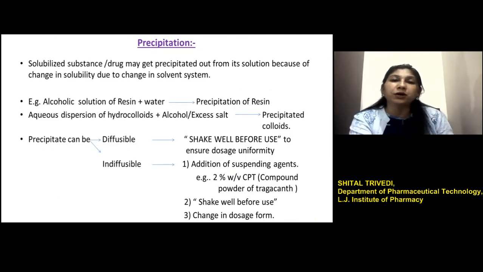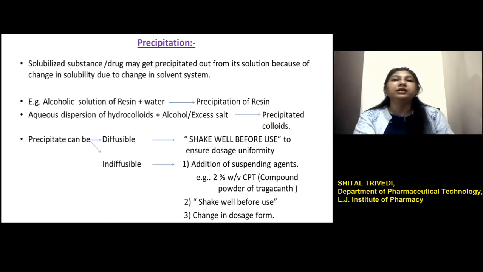Let's see about another problem, that is called precipitation. This is regarding the precipitation of the solubilized formulation ingredient, which can be an excipient or the drug. This system involves multiple solvents. That means the drug or the formulation excipient is soluble in one of the solvent systems, but when we add another solvent, that results in a change in solubility of the solubilized drug. So that may result in precipitation, depending on the amount of the drug or the formulation excipient involved and the amount of solvent that is involved.